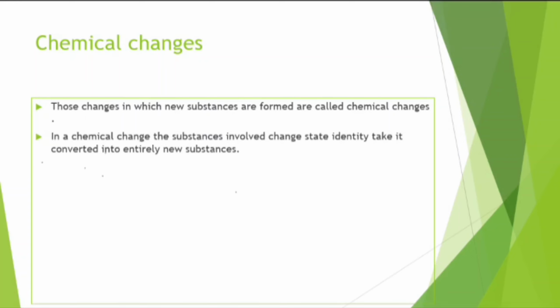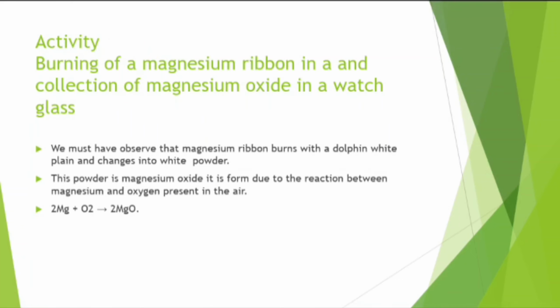What is a physical change? Those changes in which no new substances are formed are called physical changes. In a physical change, the substances involved do not change their identity, but the physical state, physical size and shape of substances change. Next, chemical change. Those changes in which new substances are formed are called chemical changes. In a chemical change, the substances involved change their identity, converting into entirely new substances.